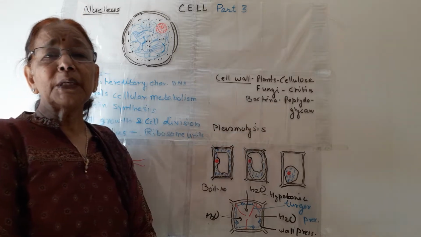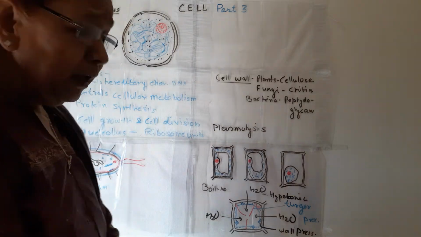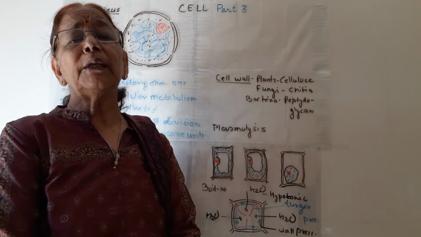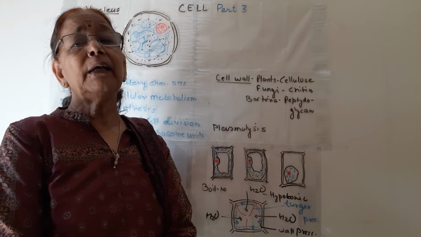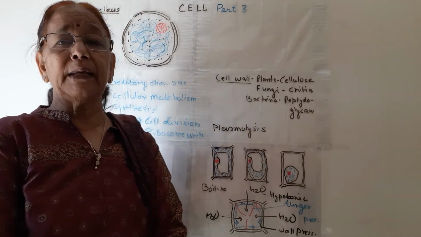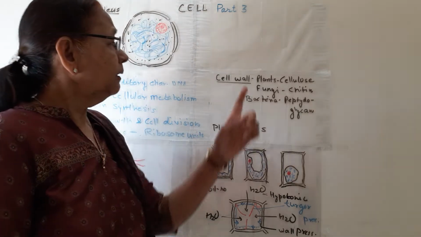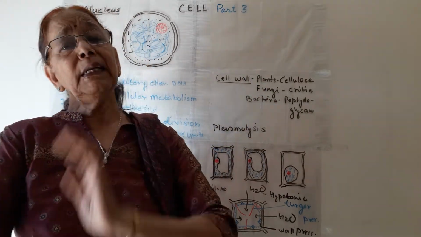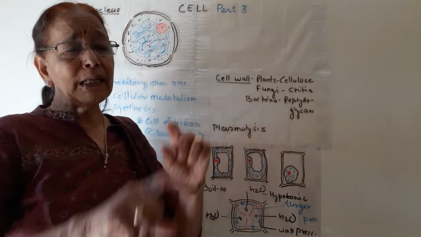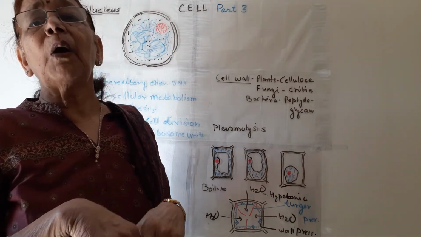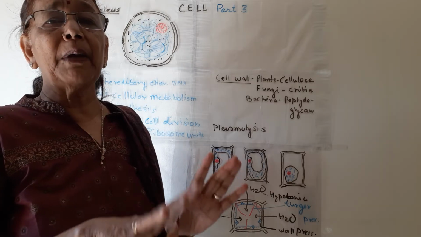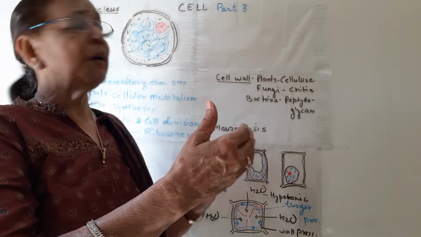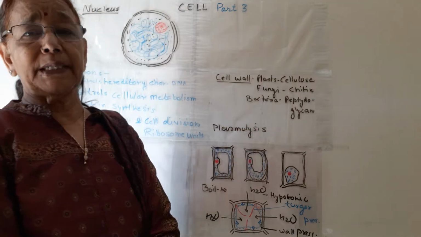Cell wall, you must be knowing, is not present in animal cells. It is present only in plant cells, fungi and bacteria. The cell wall is present in plants, fungi and bacteria, and absent in animal cells. In animal cells, the cell is bounded only by the plasma membrane. Exterior to the plasma membrane, cell walls are present.